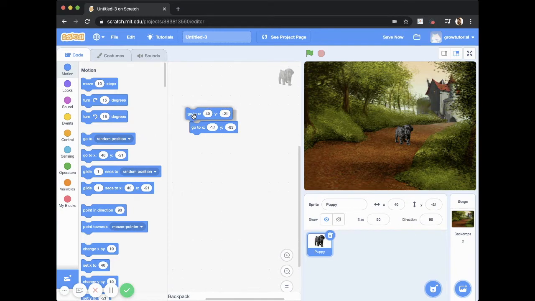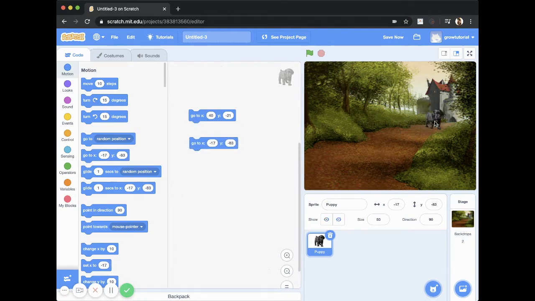So I'm just going to drag this and put it on top. So the code will read to go to this position first and then to this position. So let's start again. I'm going to move him here and then, okay, so he's moved here and then he's moved here. Okay.